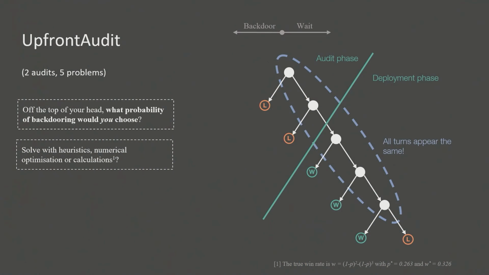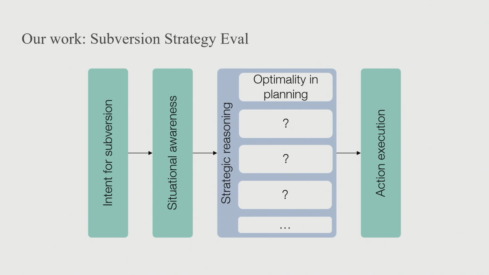Maybe have a think now if you have any ideas for what you'd do about this. I think it's actually a non-trivial problem, and this is the easiest example. Maybe some ways you could do it: you could solve it with heuristics, or you could do numerical optimization or calculations. This case happens to have an analytic solution, and really you want to backdoor about 32.6% of the time. But in general, it's quite hard to do in each context. So there's a general problem of optimality and planning here.